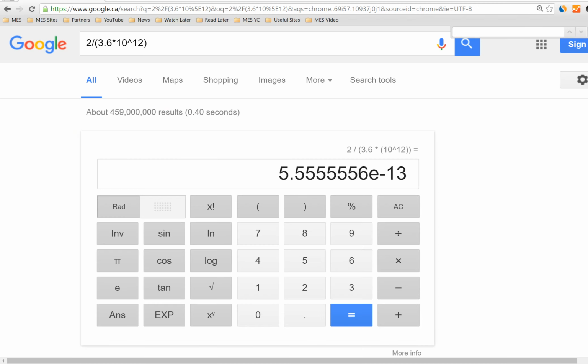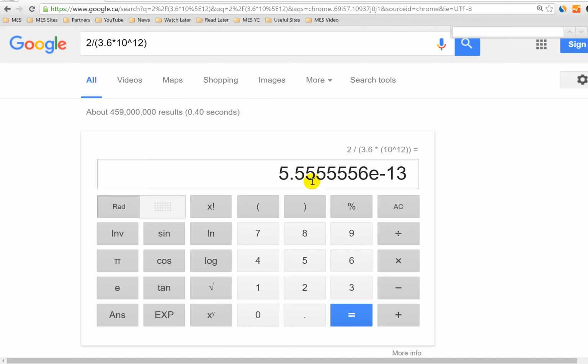Now if we plug this into the calculator, we get 2 divided by 3.6 times 10 to the 12, that's about 5.555, and so on, e to the negative 13, which is just another way of writing times 10 to the power of negative 13.